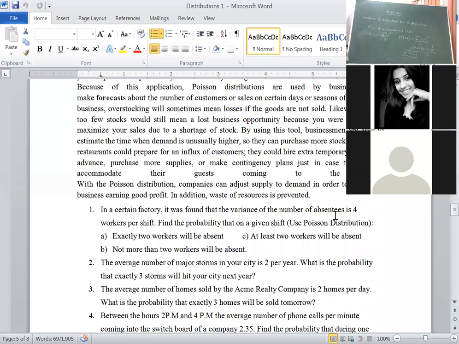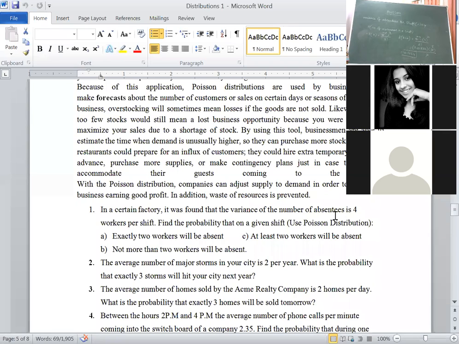Unfortunately, they don't provide this value. Here I wrote 'use Poisson distribution', which means I am giving a hint in the exam. Okay, the problem is of Poisson distribution. But in the actual scenario, you have to identify whether the given distribution is Poisson or binomial. After reading the sentence, the student has to identify it.